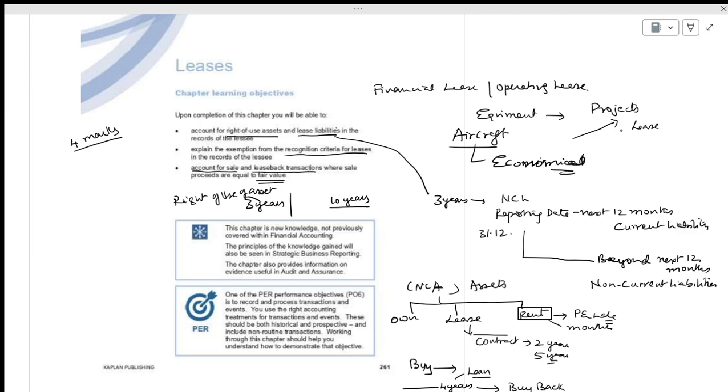You are asking me what is the difference between rent and lease. In the rent, you will not have the temporary ownership. But in the lease, you will have a temporary ownership. For that period, you are going to be treated as an owner. This is the difference between a lease and rent.